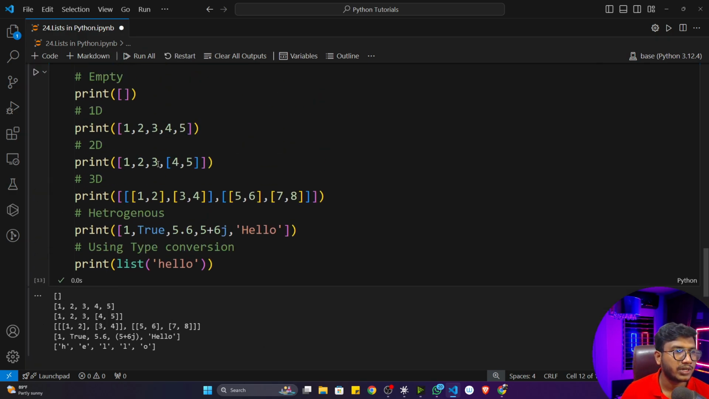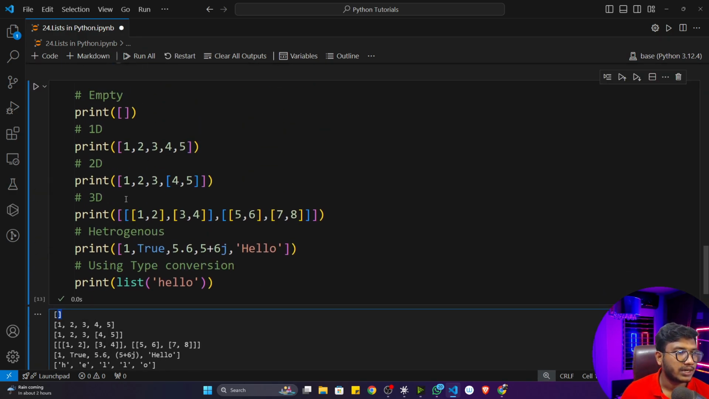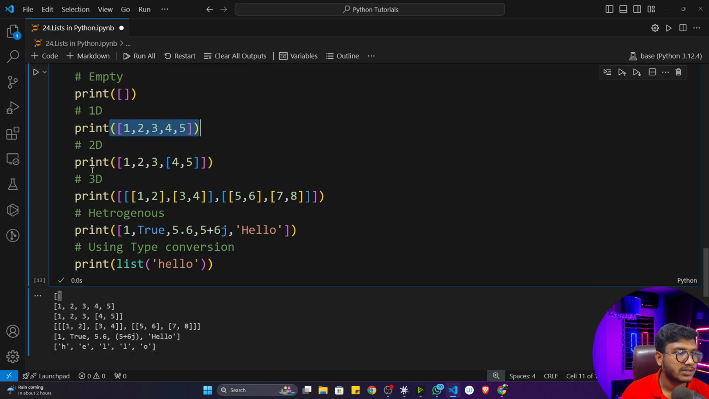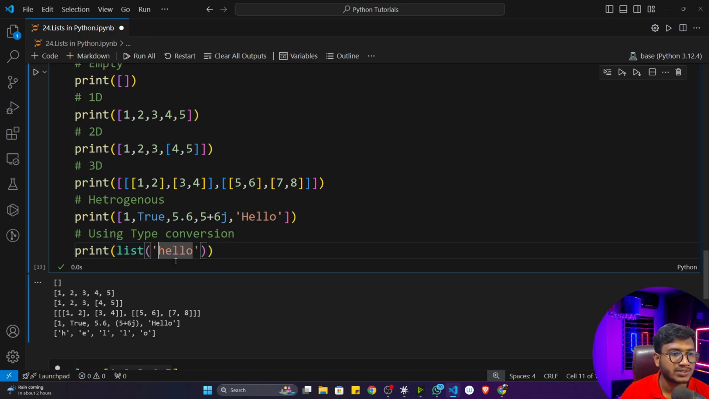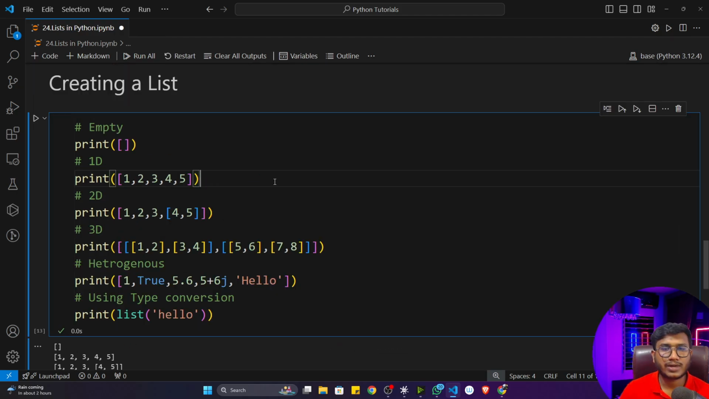Now let me execute this particular program and show you all the output. You can see this is my empty list, this is my one-dimensional list, this is my two-dimensional list, this is my three-dimensional list, this is the heterogeneous one, and this is the type conversion. I have given hello, which is a string type, and whenever I convert it to a list, you can see all the individual characters are present as items in this list. So these are the ways we can follow to create a list. I hope this part is clear.